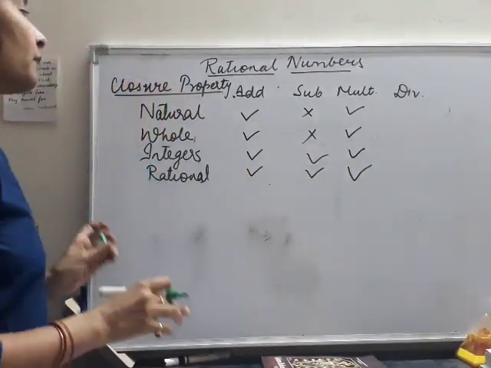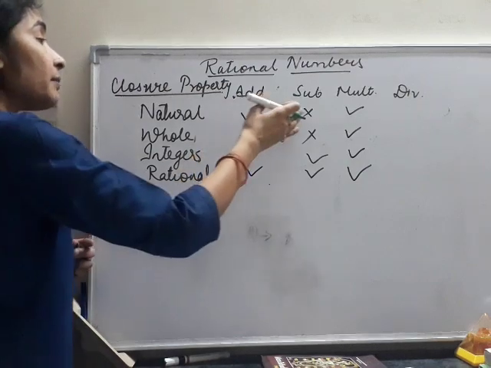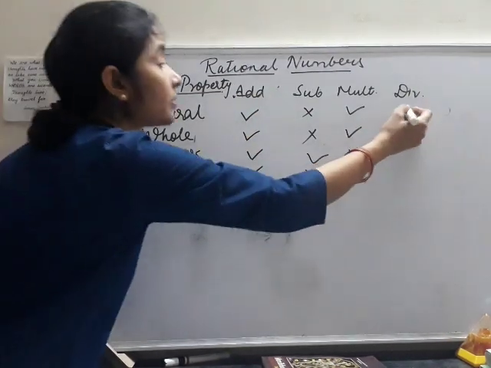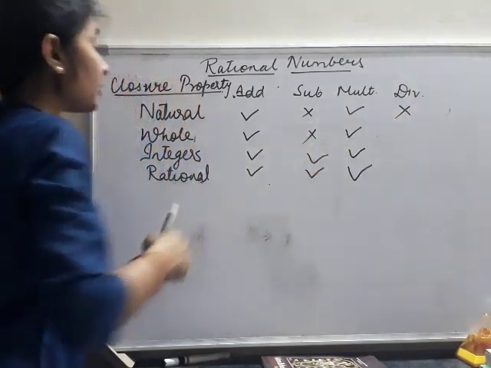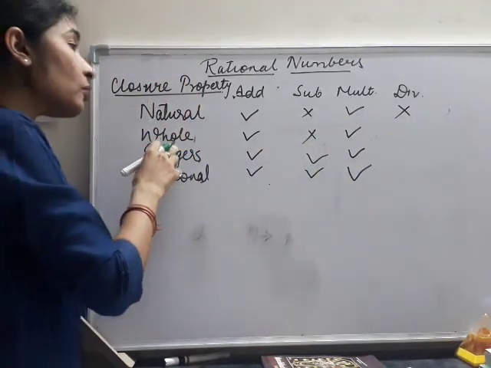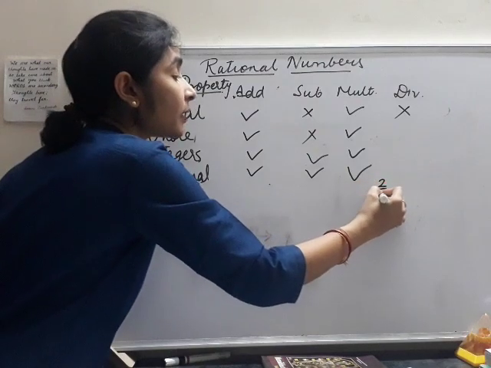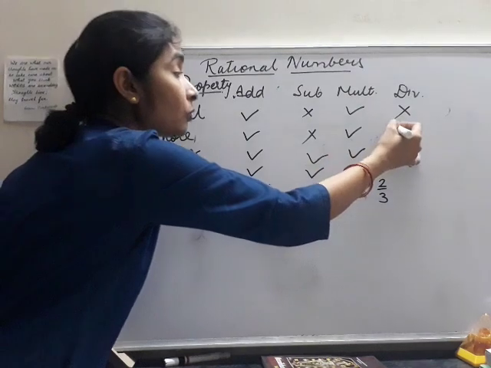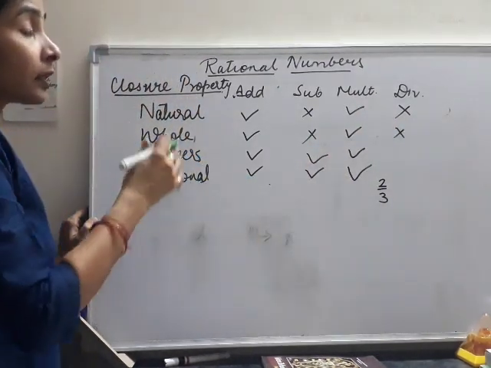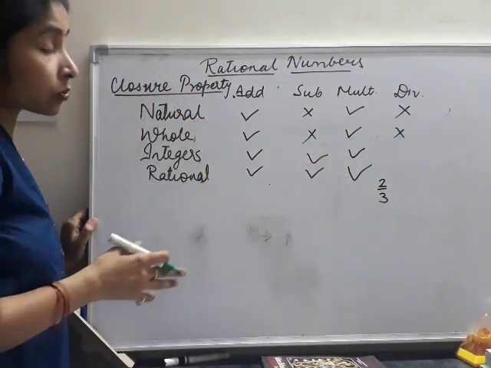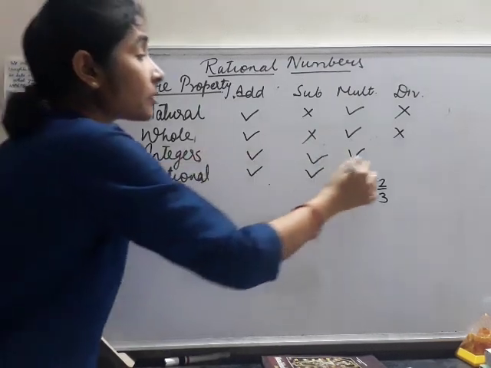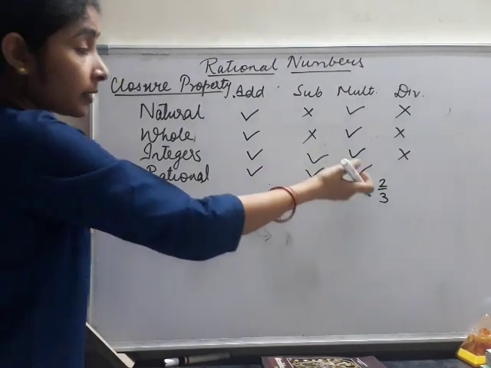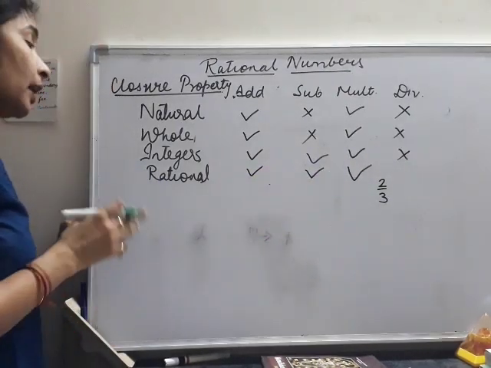Now if we come to division, division is the same as subtraction: if we divide two natural numbers, it is not necessary that every time we get a natural number. In case of whole numbers also, if I divide 2 by 3, it is not possible that I get a whole number. So whole numbers are not closed under division. In case of integers also, they are not closed under division. Similar as I did here, 2 upon 3 will never give me an integer.